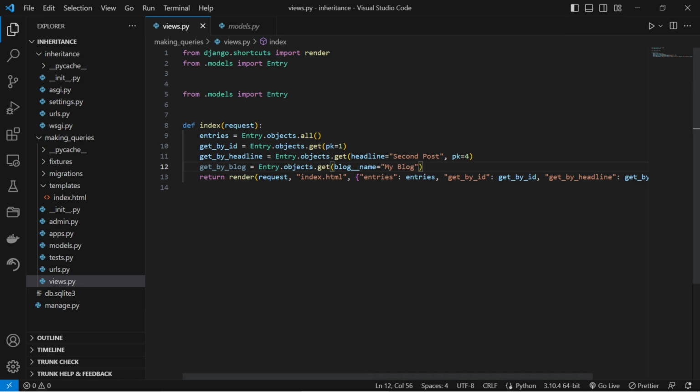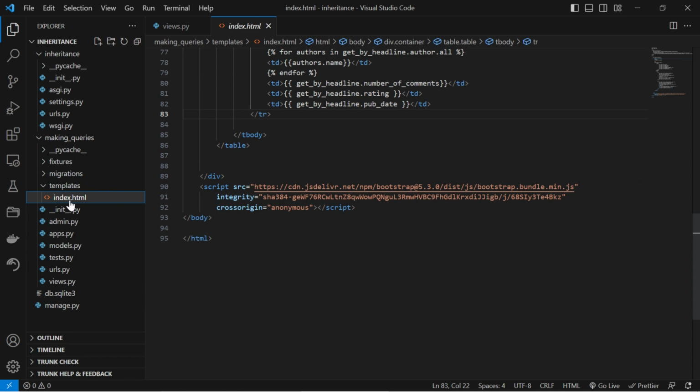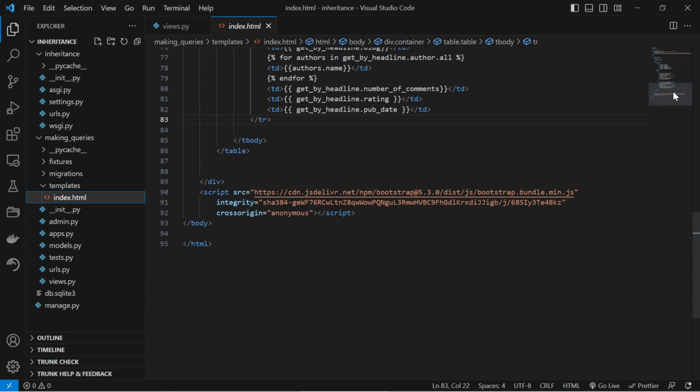Let's revise the example to clarify the usage. Blog refers to the ForeignKey field name blog defined in the Entry model. Name refers to the field name on the related Blog model. So, blog name specifies that you want to match the name field on the related Blog model through the blog ForeignKey field in the Entry model.